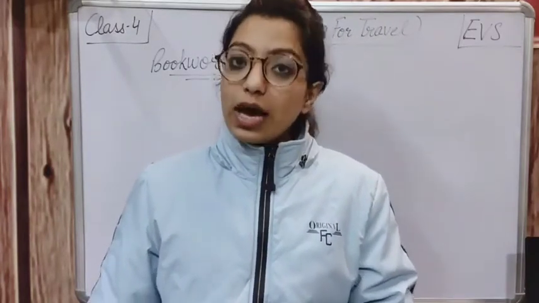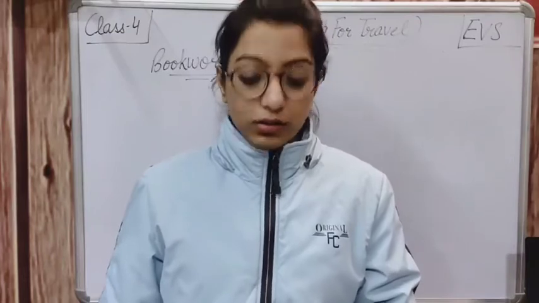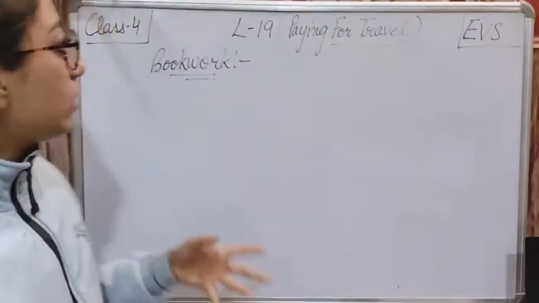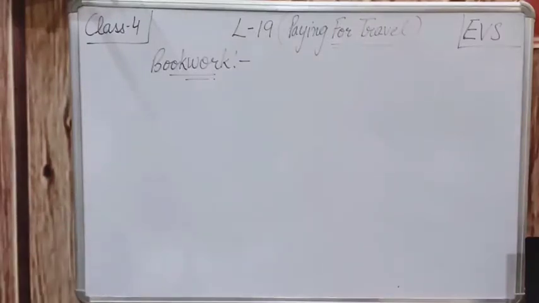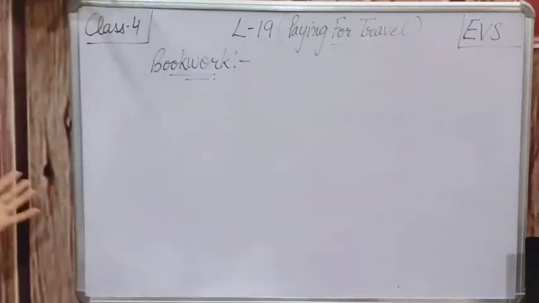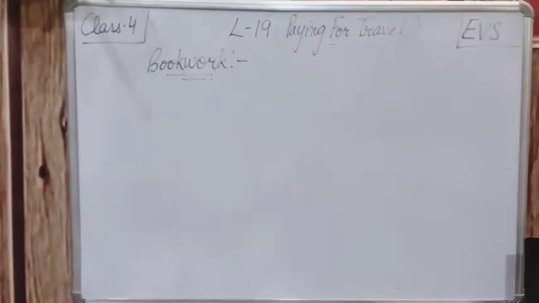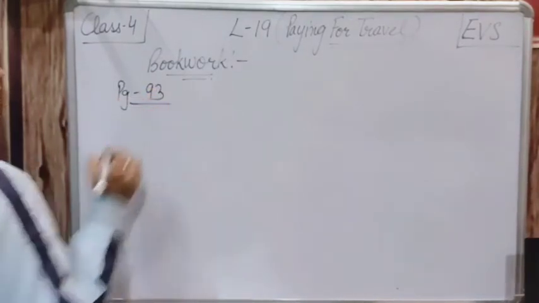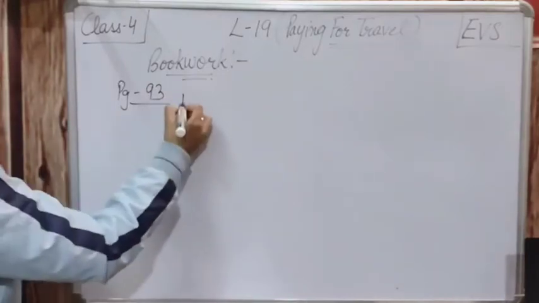Today we are starting with chapter number 19, Paying for Travel. Everyone, open your book to chapter number 19. Students, open page number 93 of your book. Page number 93, please open. There are two fill-ups given, so firstly we will be doing that.